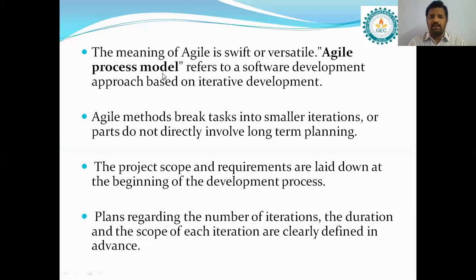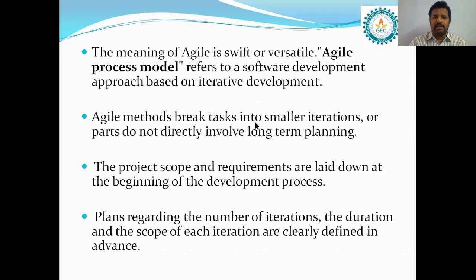Agile process model refers to a software development approach based on iterative development. How to develop the software by using this Agile process model, which is based on iterative development? That means we can perform different iterations, right?